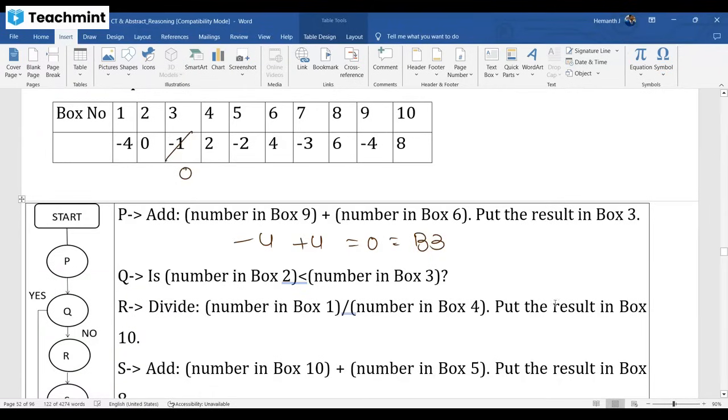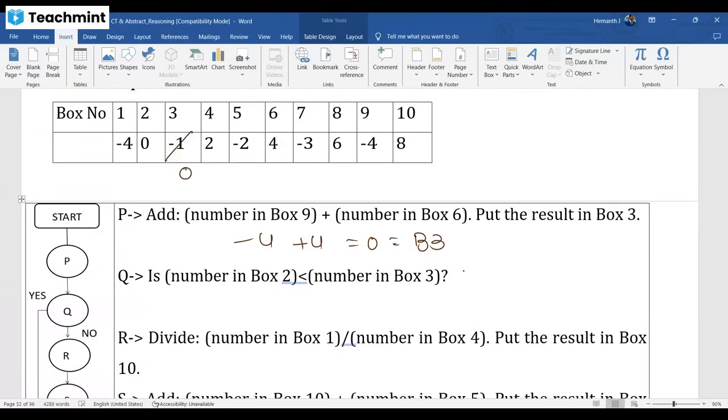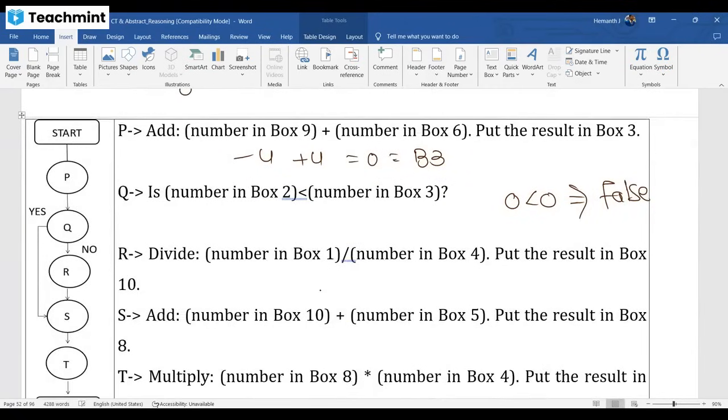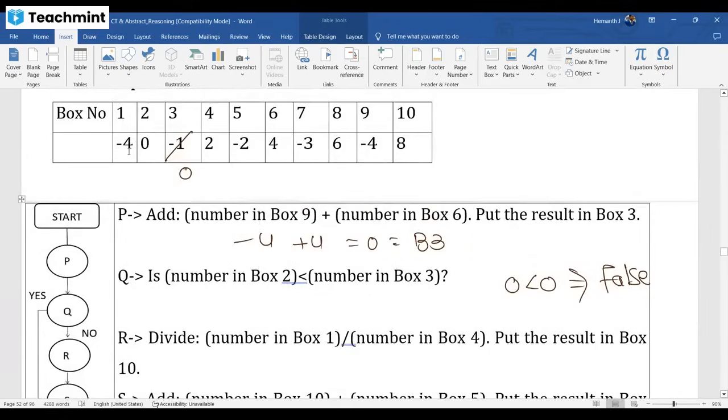Next condition is Q. In Q, they are asking, this is a decision loop. Yes means you need to go directly to the other step. No means you need to go to R. So what is the decision loop? Number in box 2 is 0. Number in box 3 is 0. Is 0 less than 0? False. 0 is equal to 0, less than 0 is false. False means you have to do the R step. What is the R step? Divide number in box 1. What is the number in box 1? Minus 4.